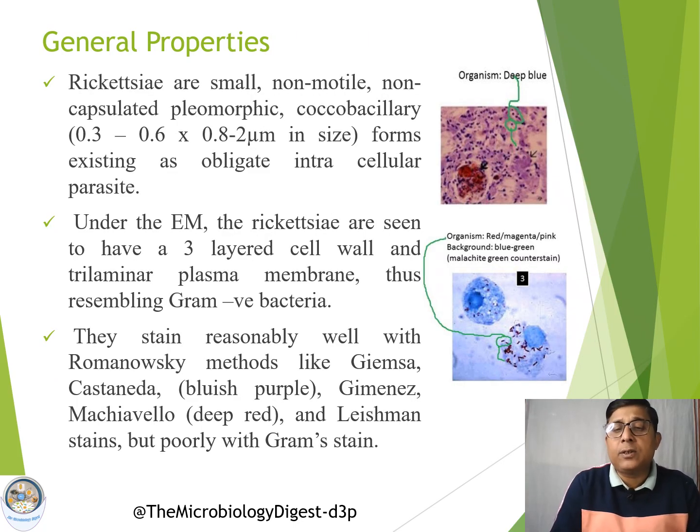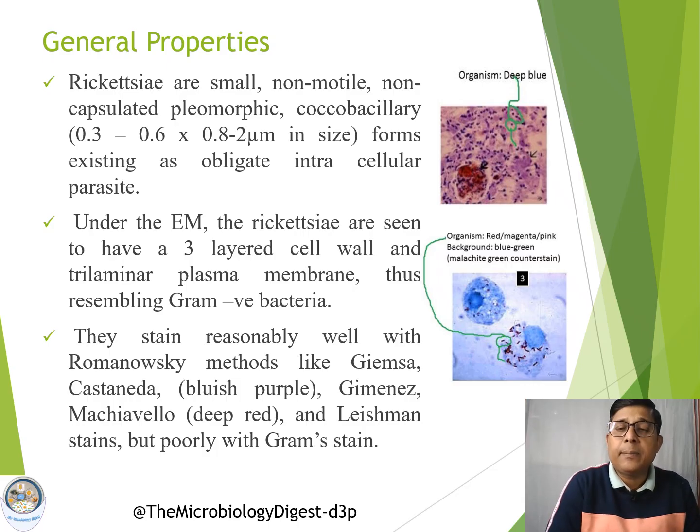Now, what are the general properties of this group of organisms? Rickettsia are small, non-motile, non-capsulated, pleomorphic, coccobacillary organisms. They exist as obligate intracellular parasites. Under the electron microscope, Rickettsia are seen to have a three-layered cell wall and a trilaminar plasma membrane.